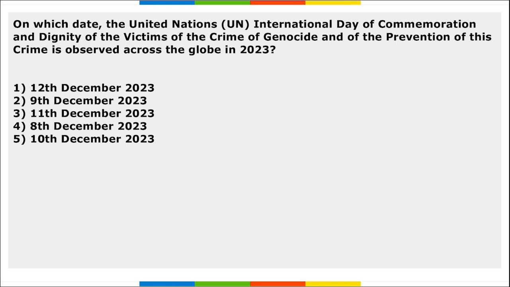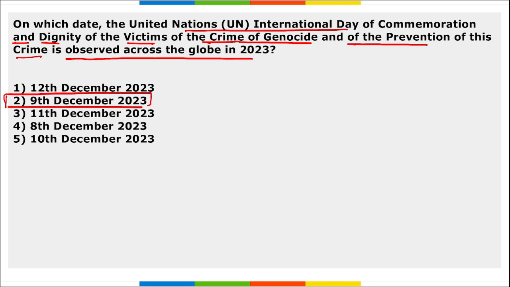Next, on which date is the UN International Day of Commemoration and Dignity of the Victims of the Crime of Genocide and of the Prevention of this Crime observed across the globe in 2023? So it is on 9th of December. Correct? And remember, this year 2023 marks the 75th anniversary of the adoption of the Genocide Convention.